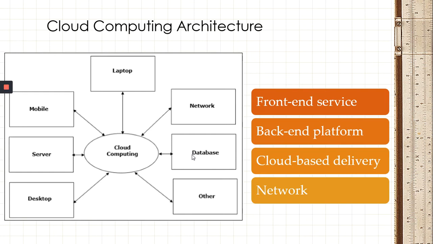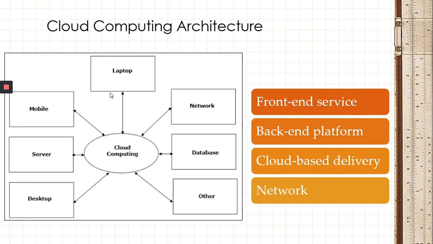It comprises four components. One is front-end service, back-end platform, cloud-based delivery, and network. So front-end service is basically the devices used by the clients to access the data, programmed using a browser or any special application. In this example, that diagram shows this cloud computing. Here you can see the mobile, desktop, and laptop. These all come under front-end service.